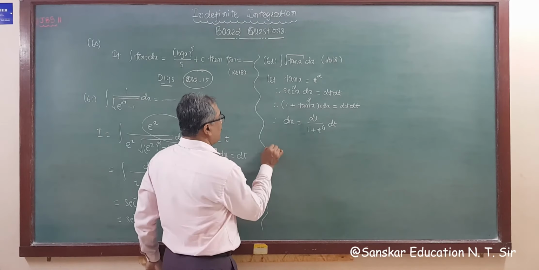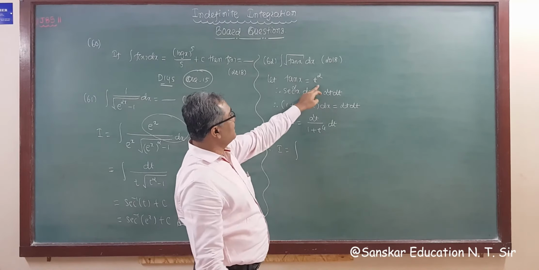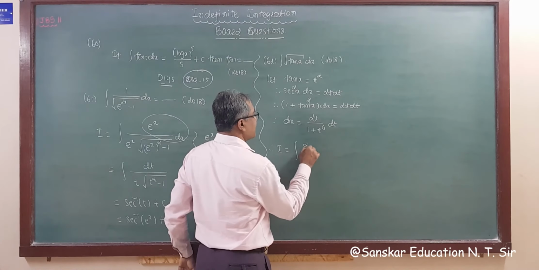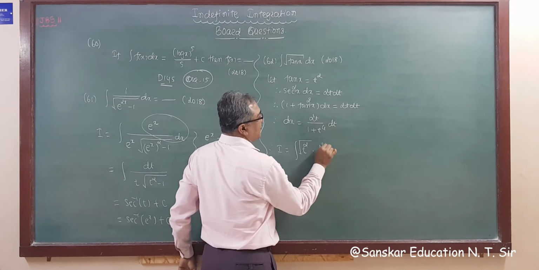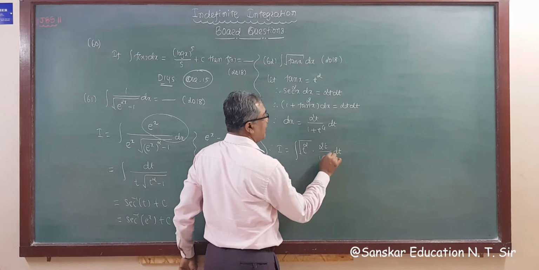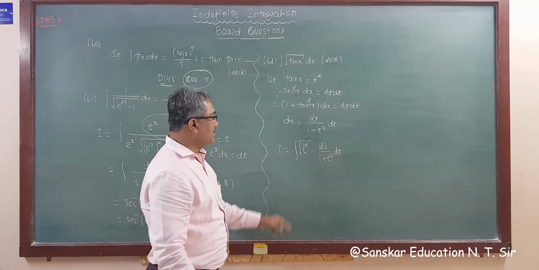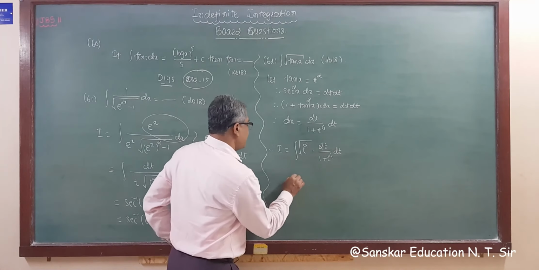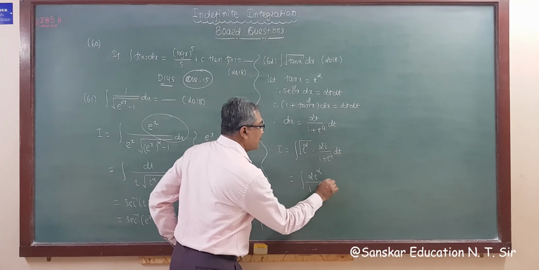Substituting all these values, I will be integration root tan x, and tan x is t square, so this is root of t square, and dx is twice t upon 1 plus t raised to 4 dt. Root t square is t and this is 2t, so this becomes 2t square. So this is integration 2t square upon 1 plus t raised to 4 dt.